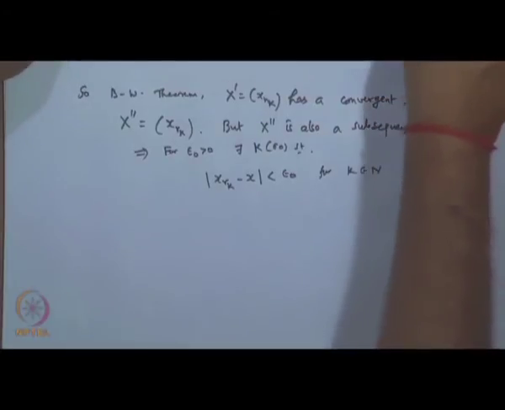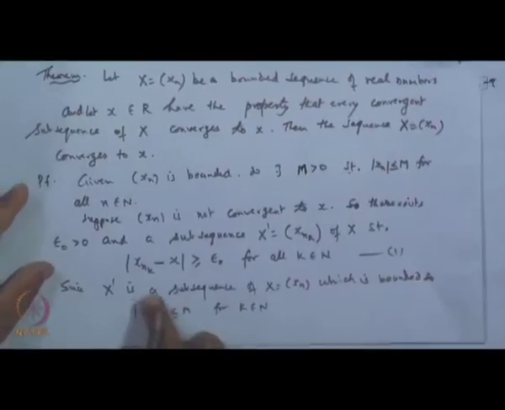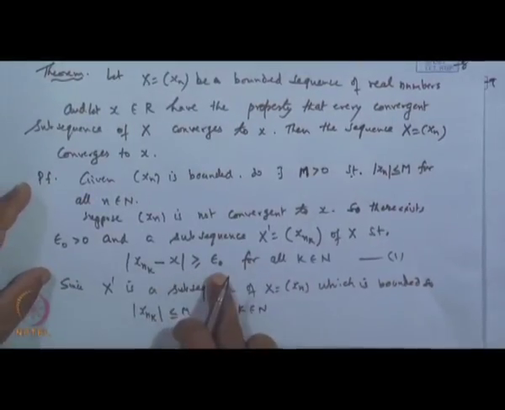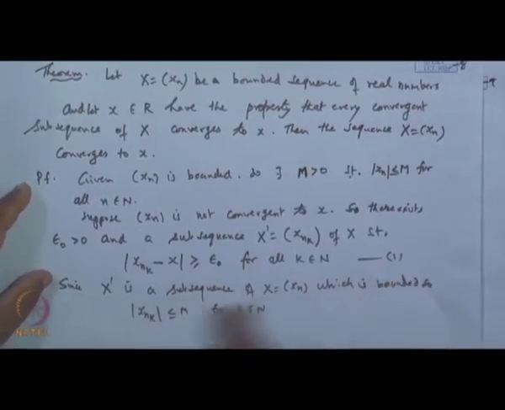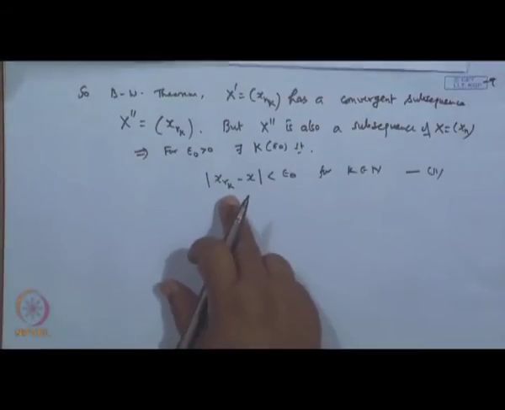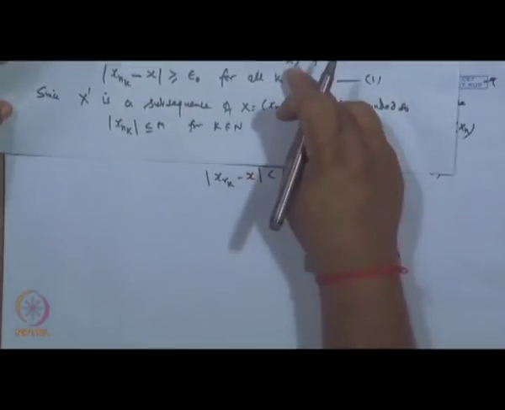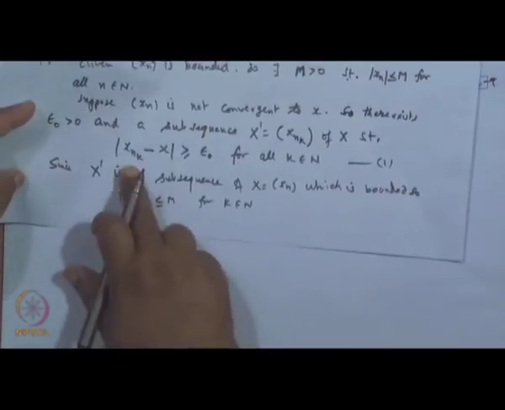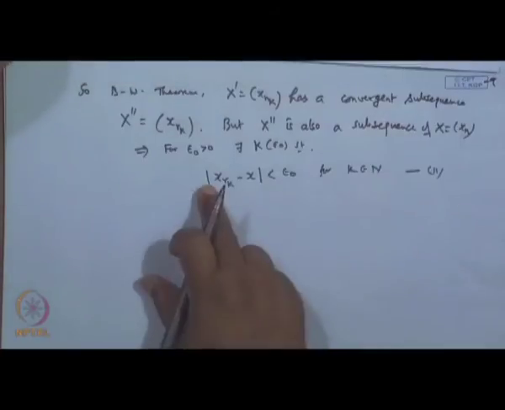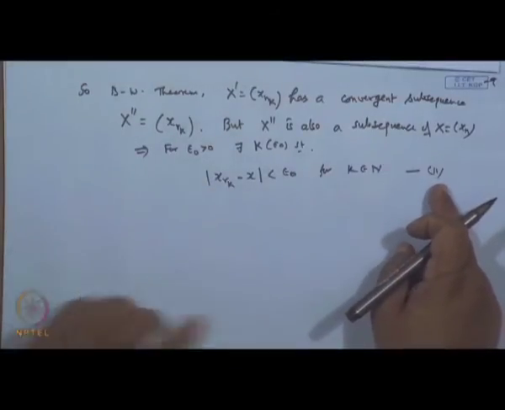Now, 1 and 2 are contradictory. The first says mod of x_{n_k} minus x is greater than or equal to epsilon naught. Now, this n_k covers all r_k, because x_{r_k} is a subsequence of x_{n_k}. So, these are points belonging to x dash, so they satisfy condition 1, but they are also satisfying 2. So, a contradiction to 1.